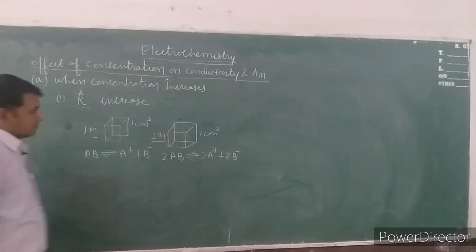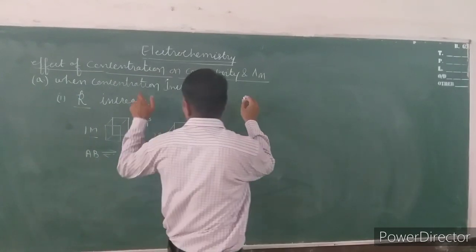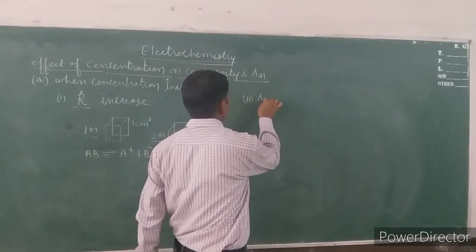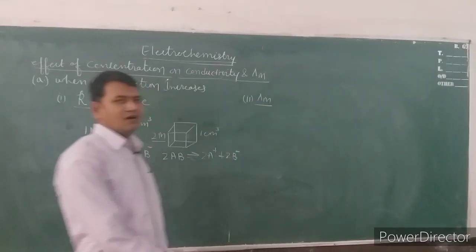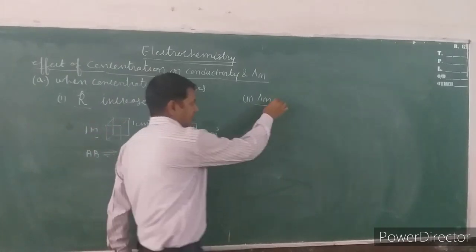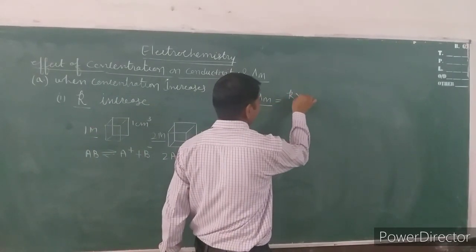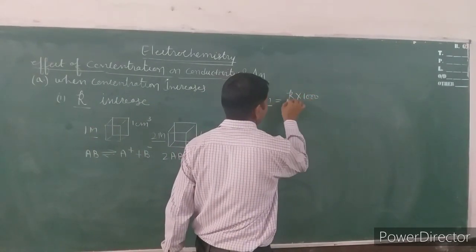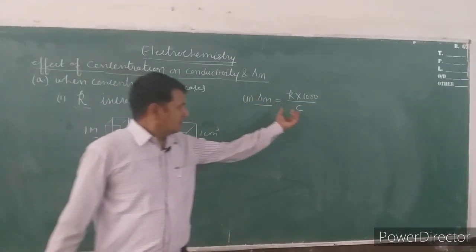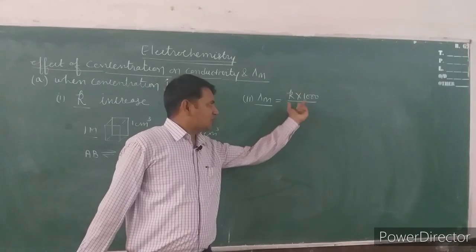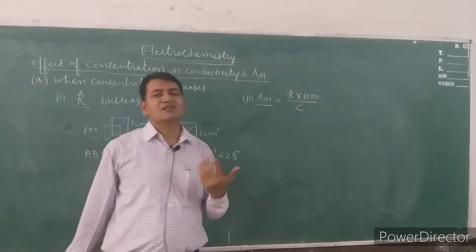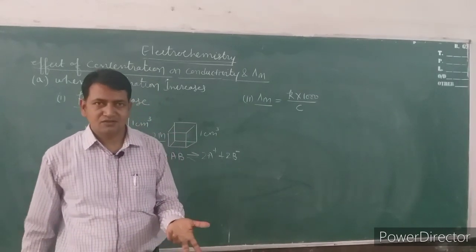But in the second case of concentration increase, which belongs to lambda m, we have already derived a relation: lambda m is equal to kappa into 1000 upon C. You can clearly observe that lambda m is inversely proportional to the concentration. So, when the concentration increases, lambda m will decrease.